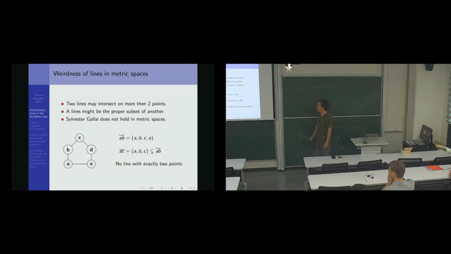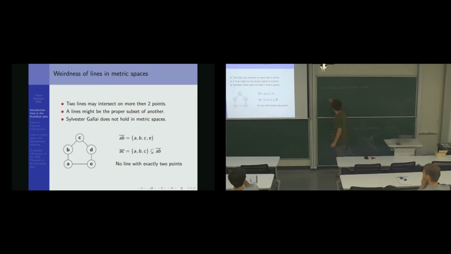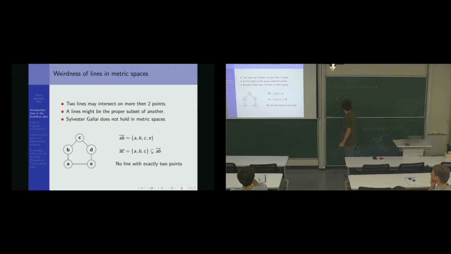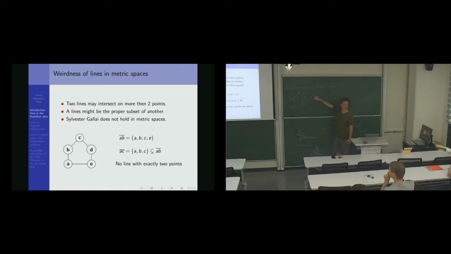So this is a graph. Every graph induces a metric space. Two adjacent vertices are at distance 1, and then the distance is the shortest path. So let's see what happens with the C5. Okay, there is the drawing. If I ask you what is the line BC, I write BC with a bar, the line defined by the points B and C. So what are the points that are in the line BC?